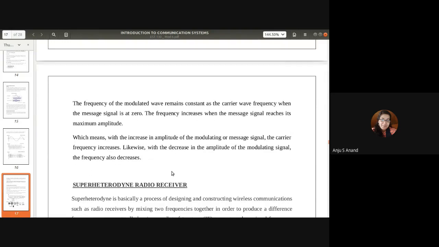Next is superheterodyne radio receivers. Superheterodyne radio receiver is a type of receiver. Then what are the different properties of a receiver? A good receiver should have good sensitivity, selectivity, fidelity, etc. The superheterodyne radio receiver is a commonly used receiver. It has one property called mixing or heterodyning.